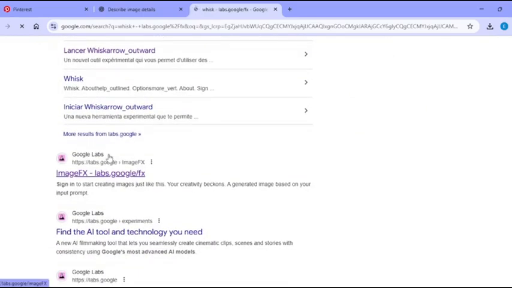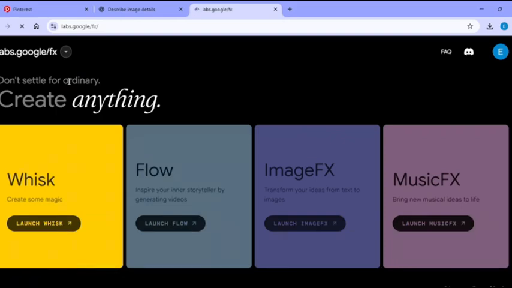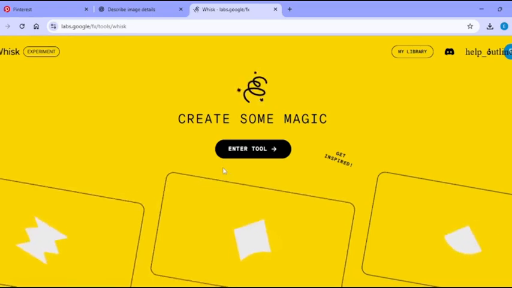So let's head on to ImageFX. This will come out at labs.google/fx. Once you open ImageFX, you want to come to where Whisk is, Google Labs, Whisk. Then you click on Whisk. You're going to have something like this, labs.google.fx. So you launch into your Whisk, and once you launch into it, you want to enter tool. So click on enter tool.